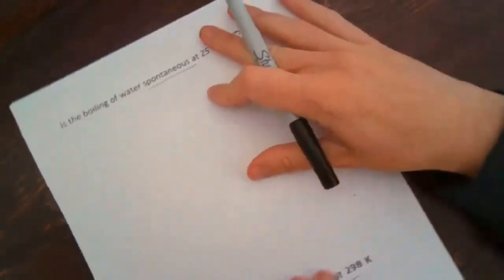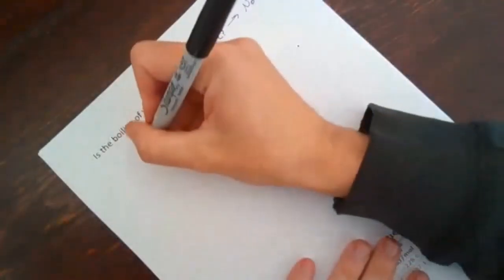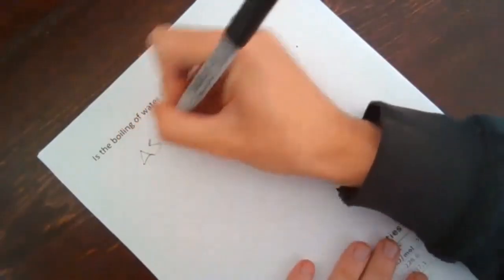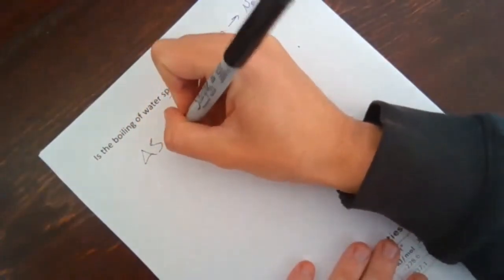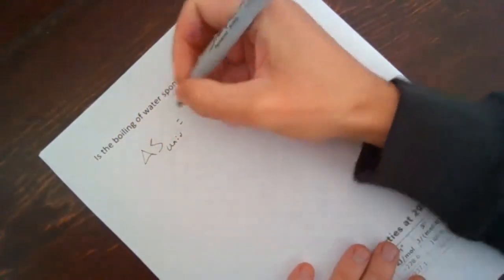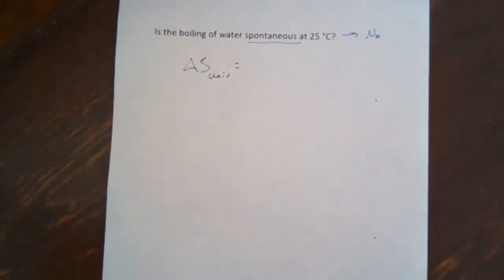So if I want to know if the boiling of water is spontaneous, or really any process is spontaneous, we can calculate delta S of the universe. And the sign of this matters: if delta S of the universe is positive, then it's a spontaneous process. If delta S of the universe is negative, it's not a spontaneous process.